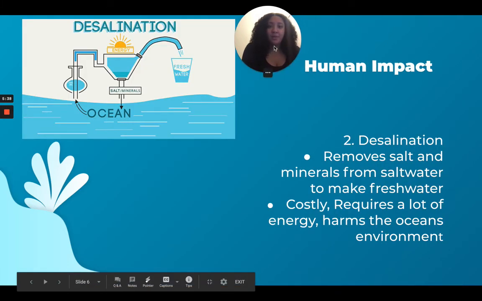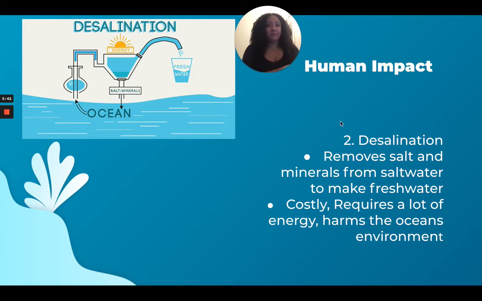Okay, humans could also desalinate ocean water. So that sounds like a good idea, right? We can take the ocean water, which is salt water, use energy and convert it into fresh water for us to drink and use. It sounds like a great plan because there's so much salt water. But why don't we use it more? It's super costly. And it requires a lot of energy.